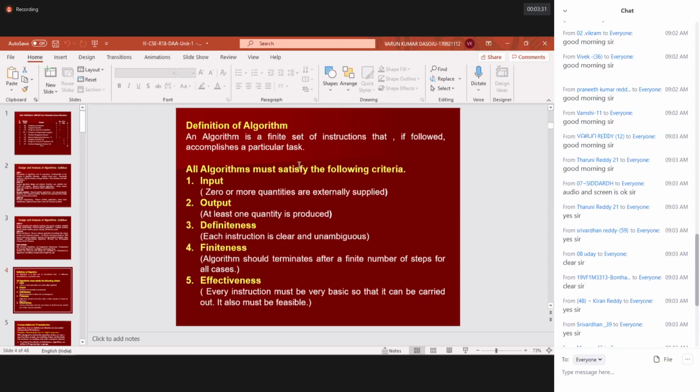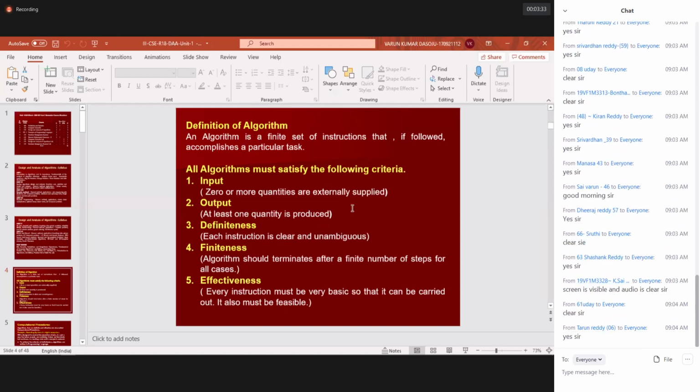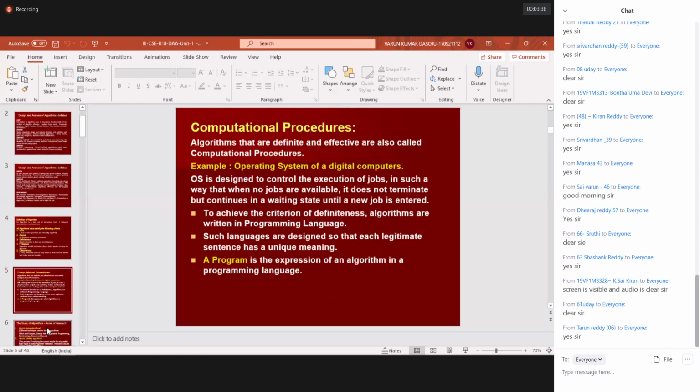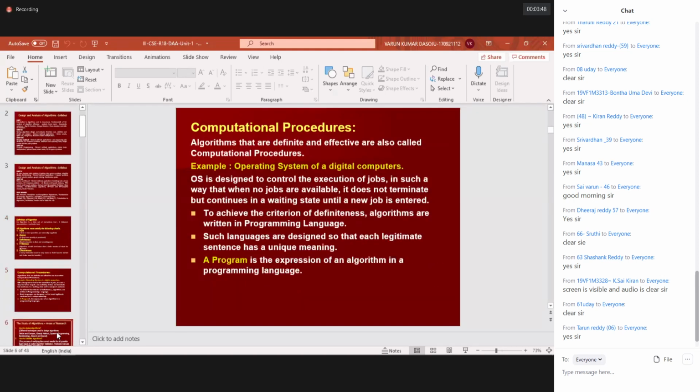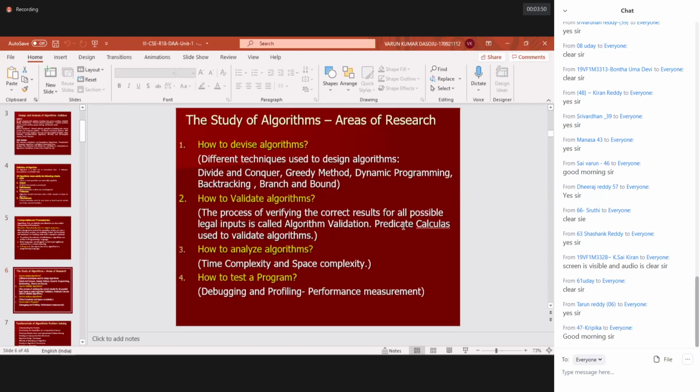Okay. So this is one important question. First question, please remember: define algorithm, explain the characteristics of algorithm, followed by examples of algorithms. So these two slides will play a vital role on this. These are the parameters you should write. And next, coming to the example that will be asked.